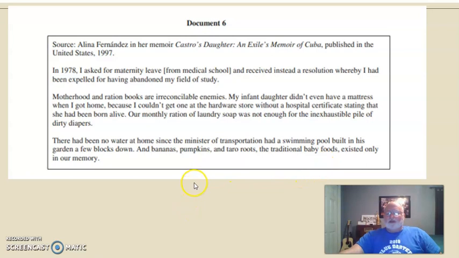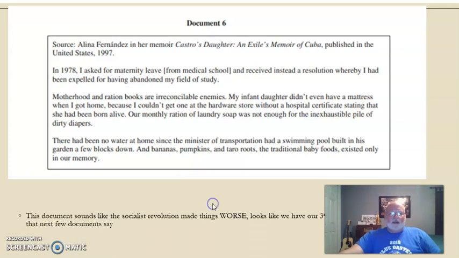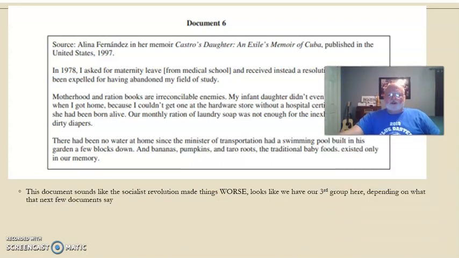So let's pause the video and you go ahead and read this whole thing. Okay, so it was published in the United States. Anyway, she's saying things are bad. I mean, she needed time off with her baby and they kicked her out of college. So I'm going to put this in the category of this made things worse.